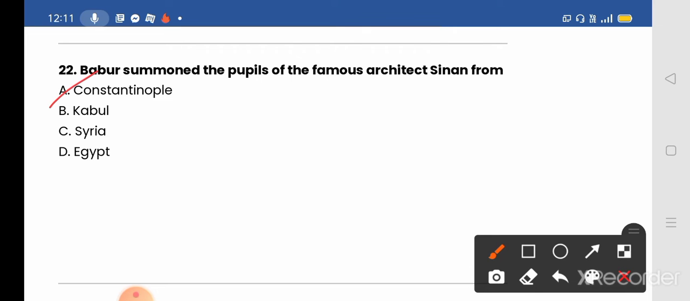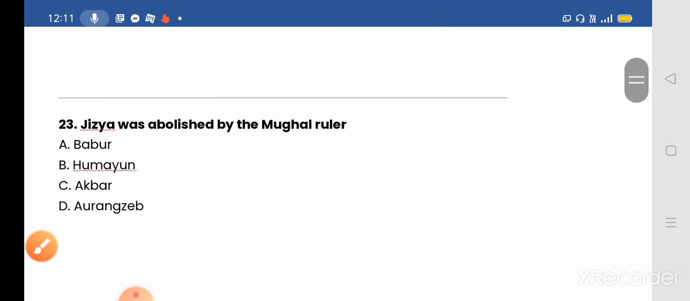Babar found leisure to summon from Constantinople pupils of the famous Albanian architect Sinan, who had designed many important buildings in the Ottoman Empire, and set them to work on mosques and other architectural monuments commemorating his conquest of Hindustan. Next we move to our next question, question number 23.